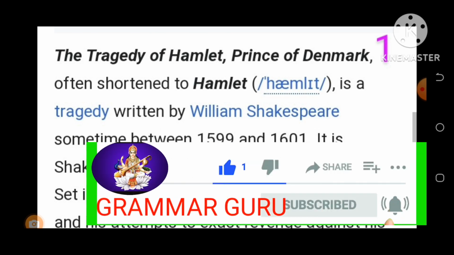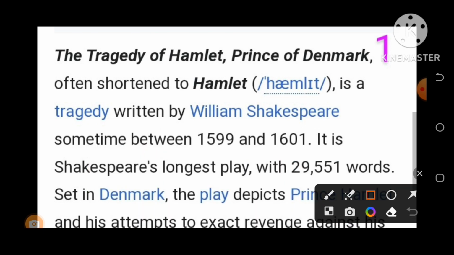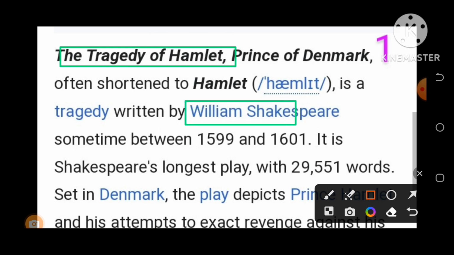The very first thing I will talk about is what kind of play this is. This is a great tragedy, written by William Shakespeare. Very common question: it is supposed to have been written between 1599 and 1601.